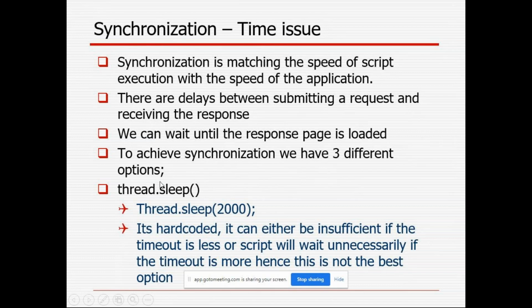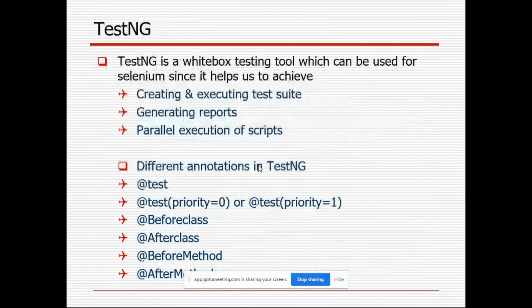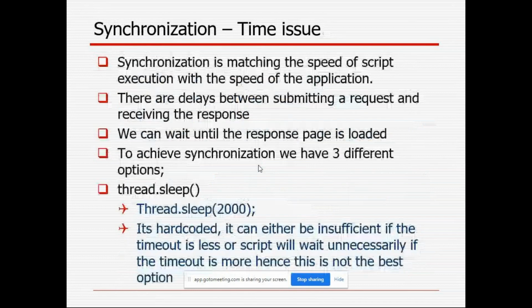3 different options are there: Thread.sleep, implicit wait and explicit wait. These are the 3 different. This is hard coded Thread.sleep. 2000, 3000, 10,000, anything you can mention here, depends on the application how it is going to load.